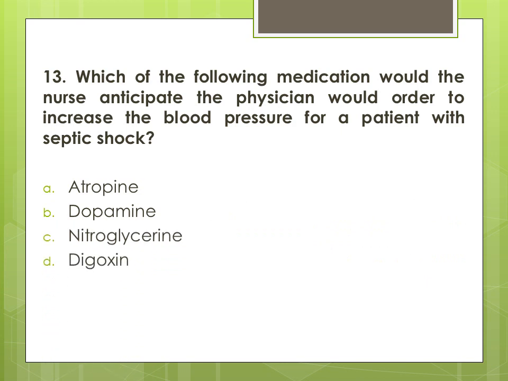13. Which of the following medication would the nurse anticipate the physician would order to increase the blood pressure for a patient with septic shock? Options are A. Atropine, B. Dopamine, C. Nitroglycerin, and D. Digoxin. And the correct answer is answer B. Dopamine.